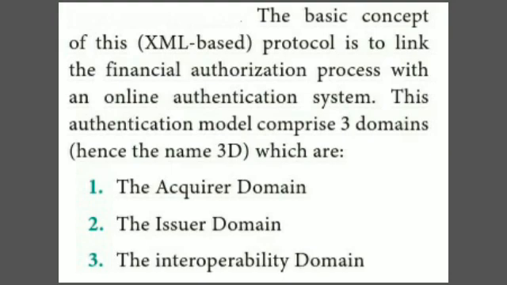What are the 3 domains? The acquirer domain, the issuer domain, and the interoperability domain. The acquirer is the merchant's bank. The issuer domain is the bank that gave us the credit card. The interoperability domain is the intermediate that acts between them, so these are the service providers. So the authentication comprises 3 domains: the acquirer domain, issuer domain, and interoperability domain.